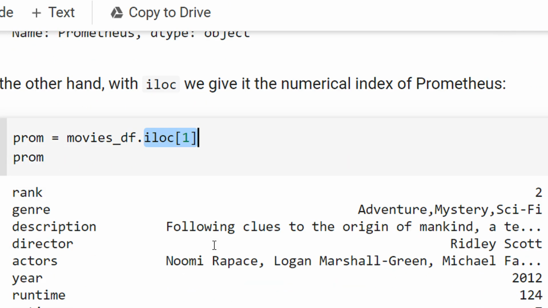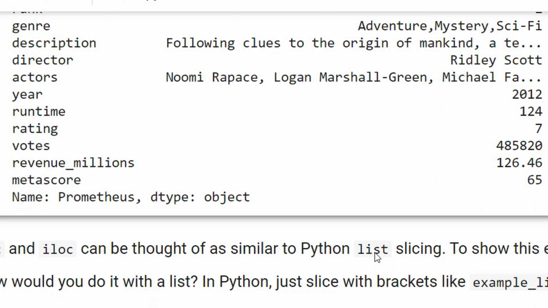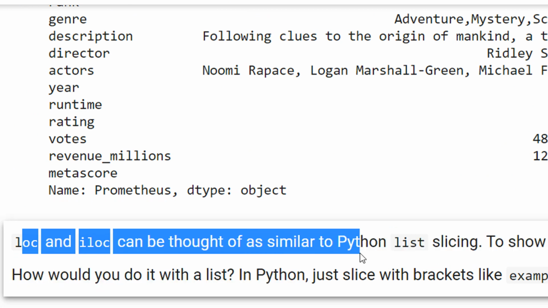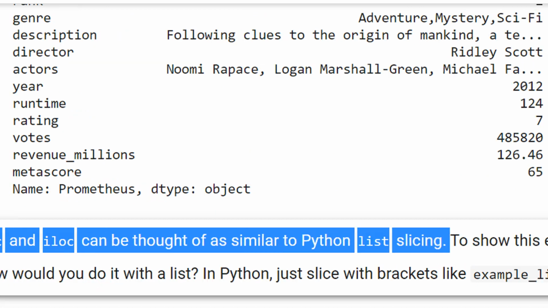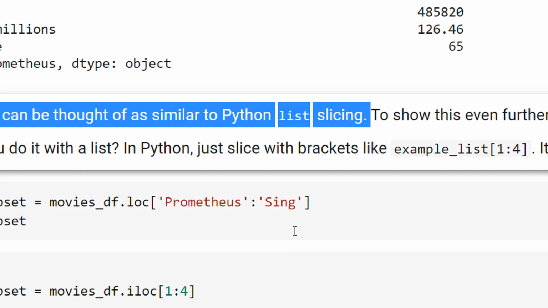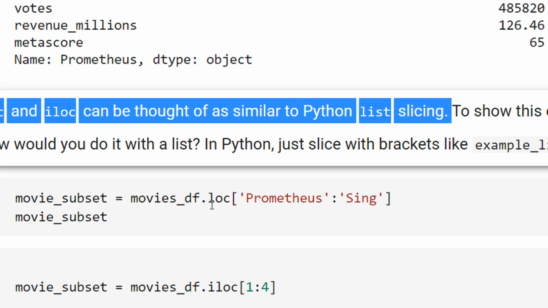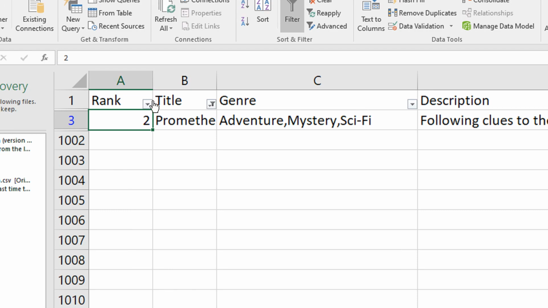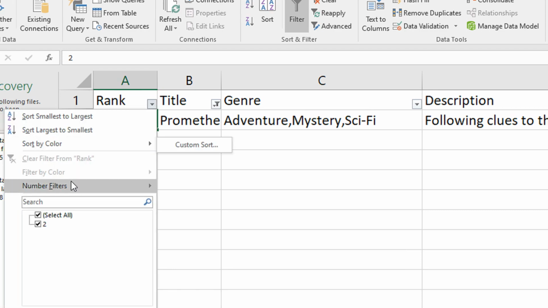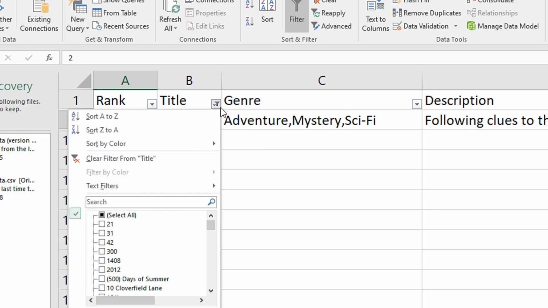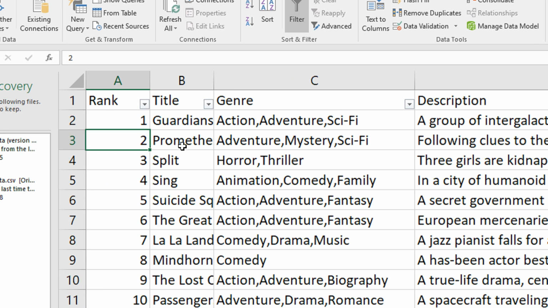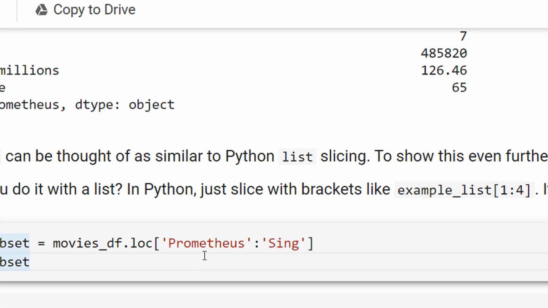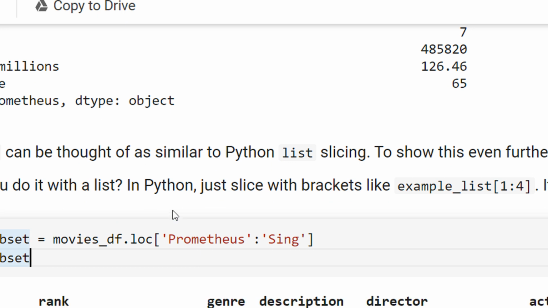So loc and iloc can be thought of as similar to Python list slicing, right? You can actually even have this also. For example, I am having a movie subset from location Prometheus to Sing, right? So let me just clear this filter. You can see Prometheus and Sing. I am going from this to this. So let us see the output here. Pandas is very, very intuitive, right? So you can see Prometheus, Split and Sing.